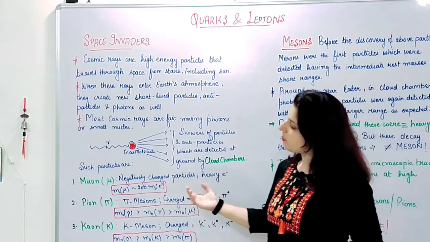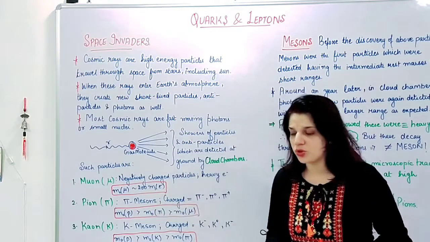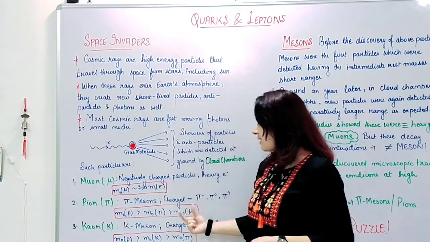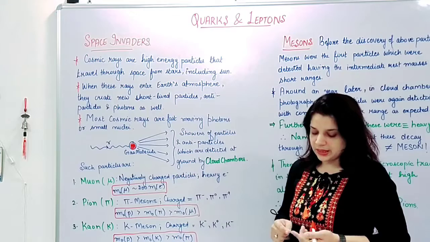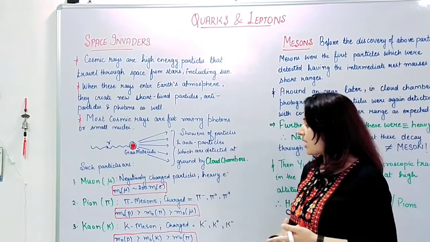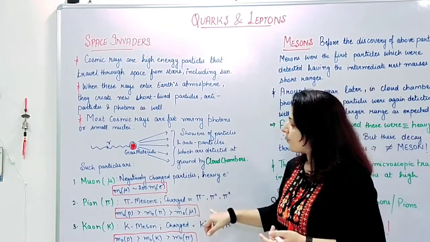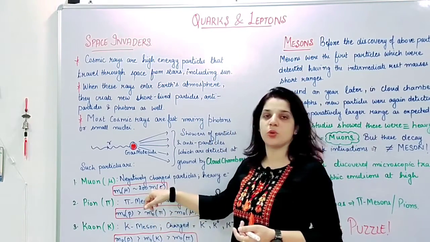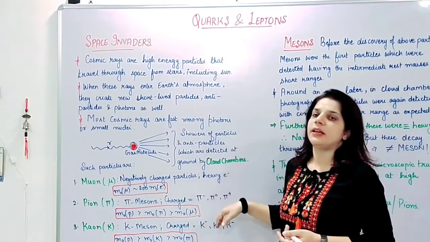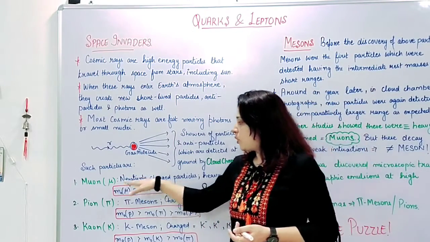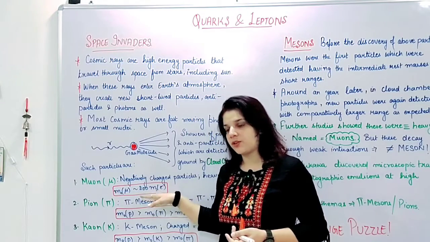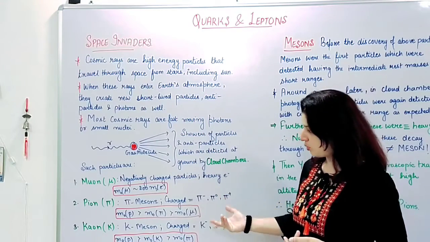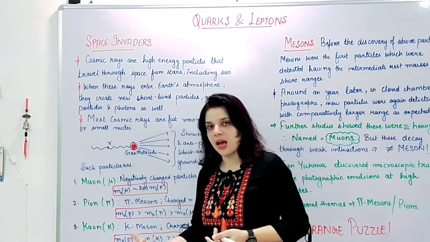Now the second one is pions, or the pi mesons. I'll tell what mesons are; right now the name is pi mesons. These are charged as well as chargeless: they can be positively charged, negatively charged, and chargeless also. The mass of these particles is intermediate to proton and muon. The mass of muon is greater than the mass of electron, then the mass of pion is greater than the mass of muon. And similarly, the third one is kaons.